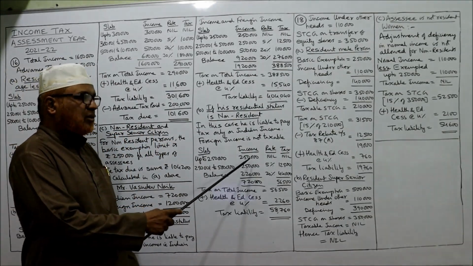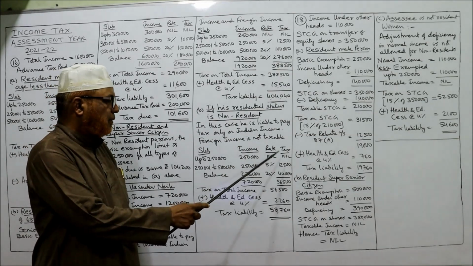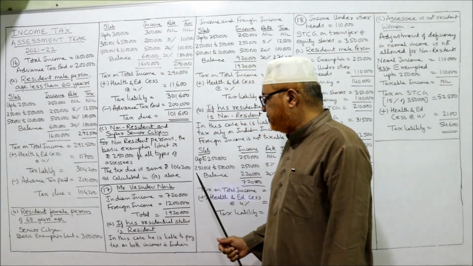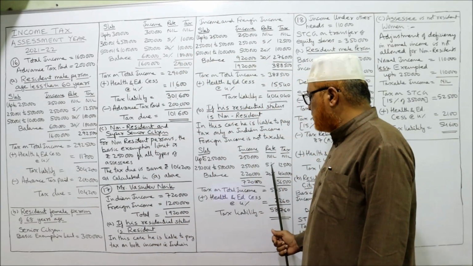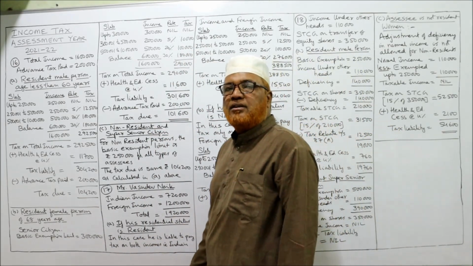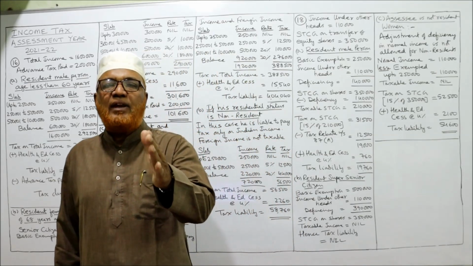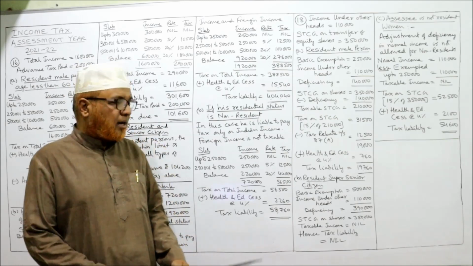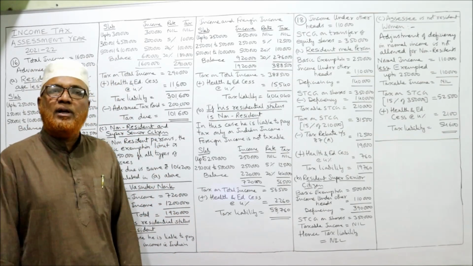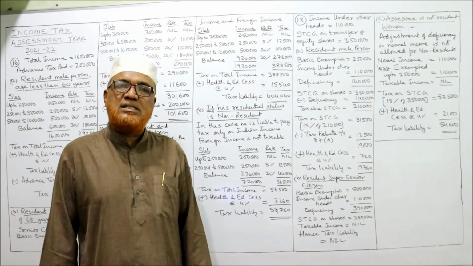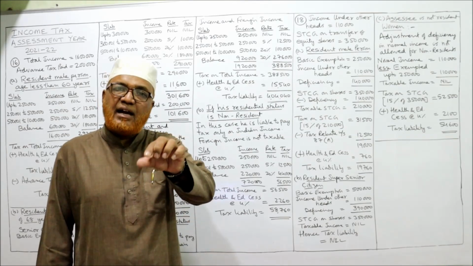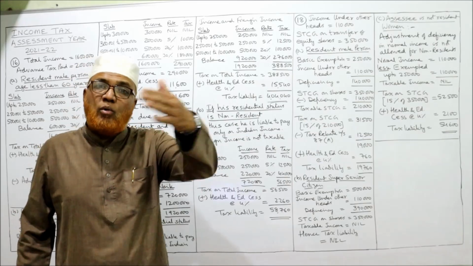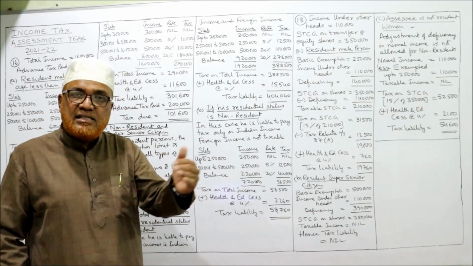Up to 2,50,000 is the income, nil. From 2,50,001 to 5 lakh, 2,50,000 at 5%, 12,500. Third slab goes from 5 lakh 1 to 10 lakhs. But his income is not going up to 10 lakh. His income is only 7,20,000. So we'll take the balance. We will not take 5 lakh 1 to 10 lakh. Earlier we were taking because the income was more than 10 lakh. Here it is less than 10 lakh.